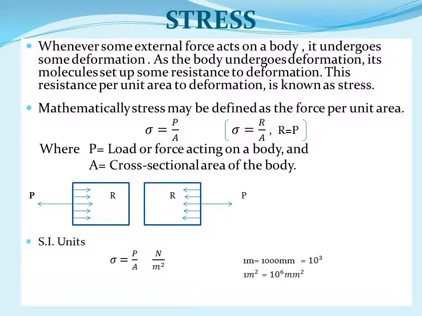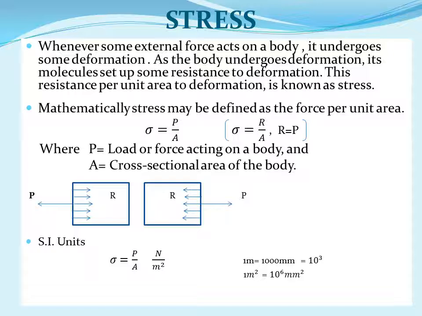Units, SI units. Sigma is equal to P upon A. P is the force in Newton and A is the area in meter square. So, unit of sigma is equal to Newton per meter square.